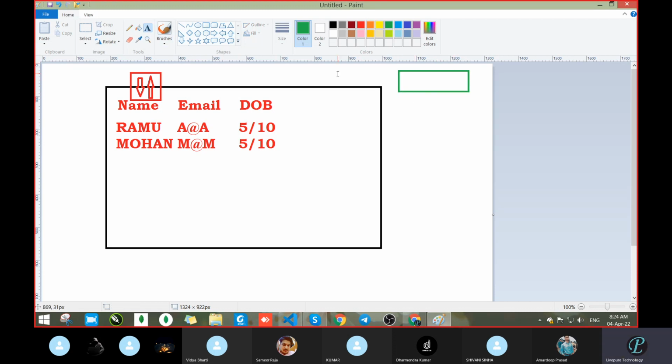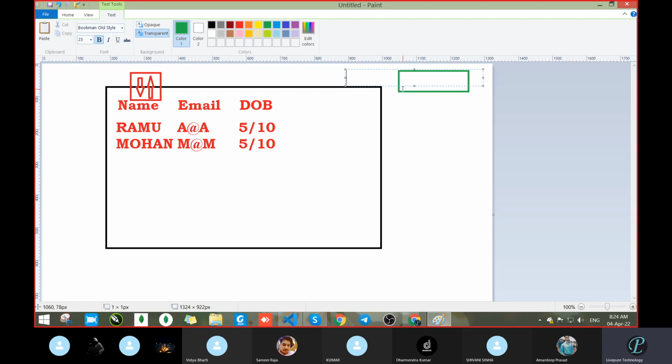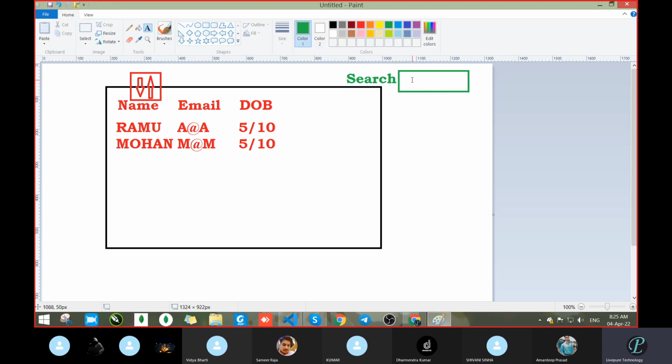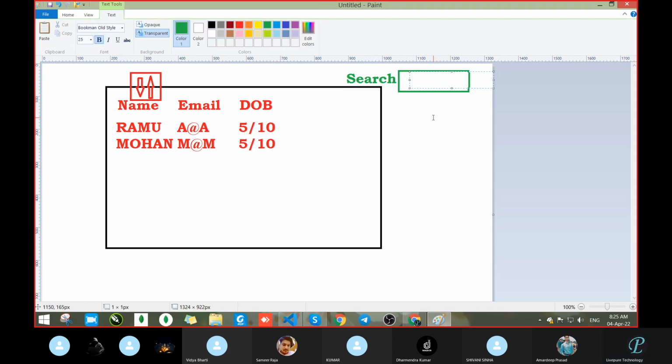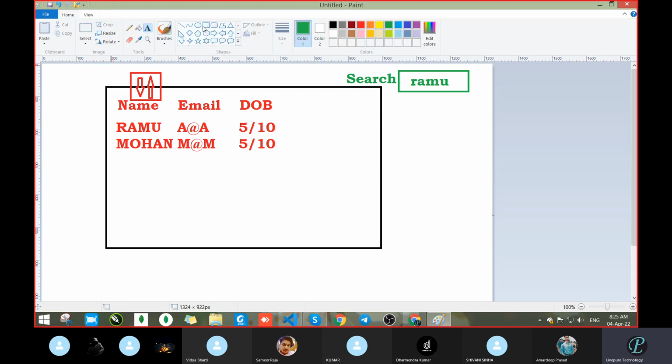Otherwise, suppose you have the records and you had added one section here, search the record, search a student or search your name. Because when you have, suppose, 2000 records and you want to get your record first, then what will you do? You will write here, search. Okay, and when you enter the data, suppose your name Ramu, suddenly after entering, your record will be reflected from the database or from the table.